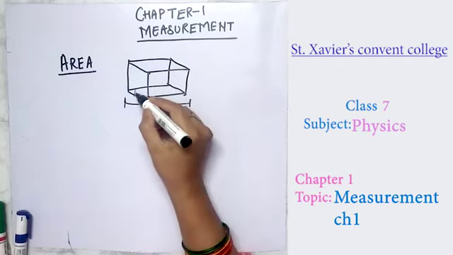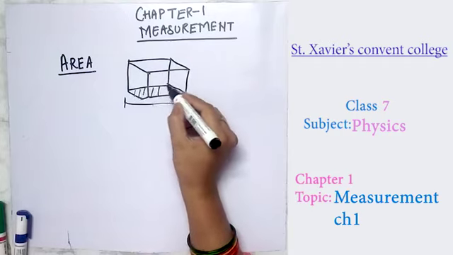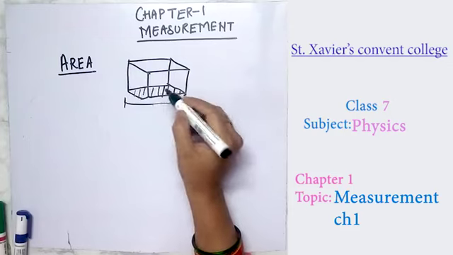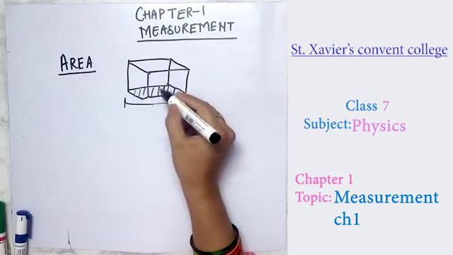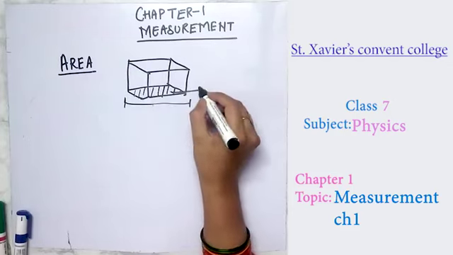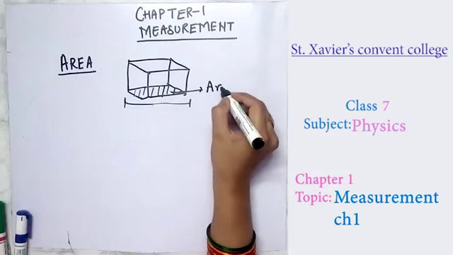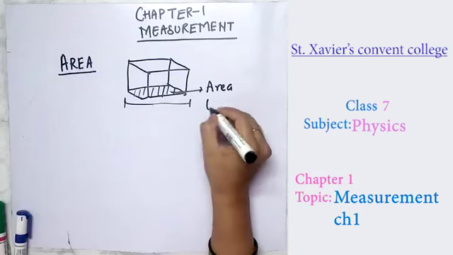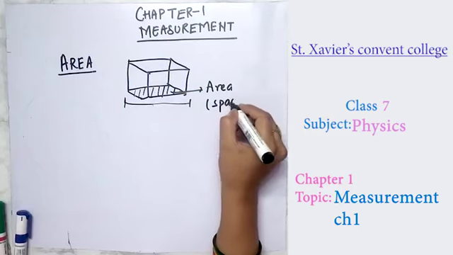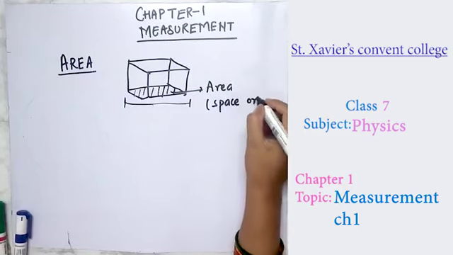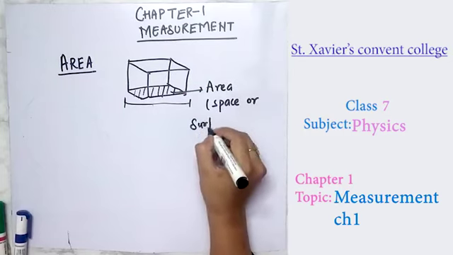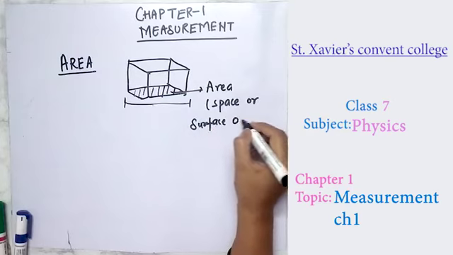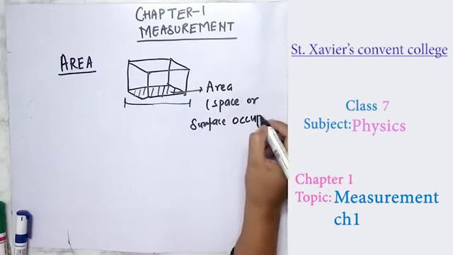If you put a cube or a cuboid on a table, this shaded portion is the area acquired, which is called area. That is, the area is called the space or surface.